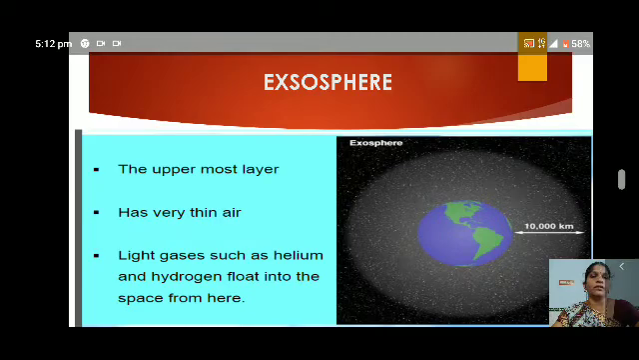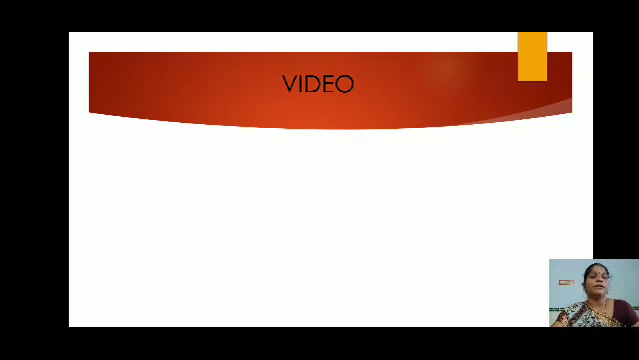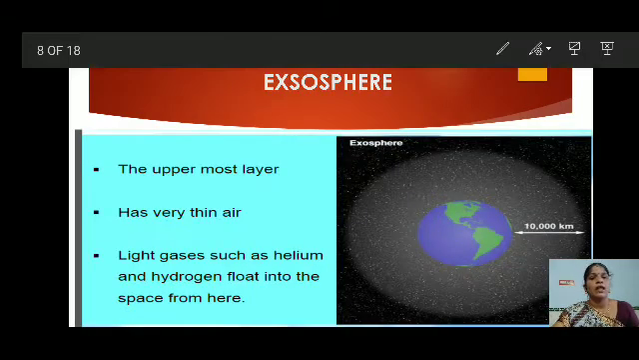Then the exosphere. The uppermost layer has very thin air. The exosphere is the uppermost layer. It has very thin air. Light gases such as helium and hydrogen float into space from here. Yes, children, listen. The uppermost layer of the atmosphere is known as the exosphere. This layer has very thin air and light gases. Helium and hydrogen float in this layer.